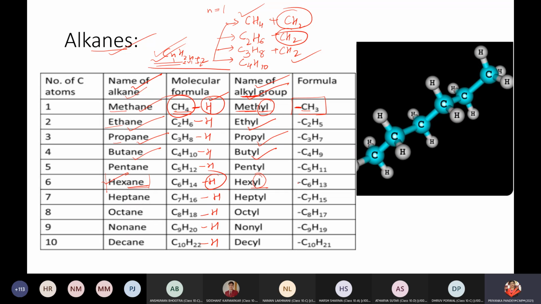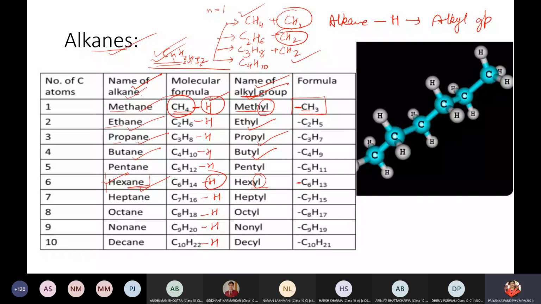But here, because one bond is free, it becomes an alkyl group. The name changes from alkane, and the suffix changes from ANE to YL. So let's not unmute yourself, just practice with me. If we are going to change methane to methyl group, anytime, keep in mind, alkane minus one hydrogen atom is going to form an alkyl group.